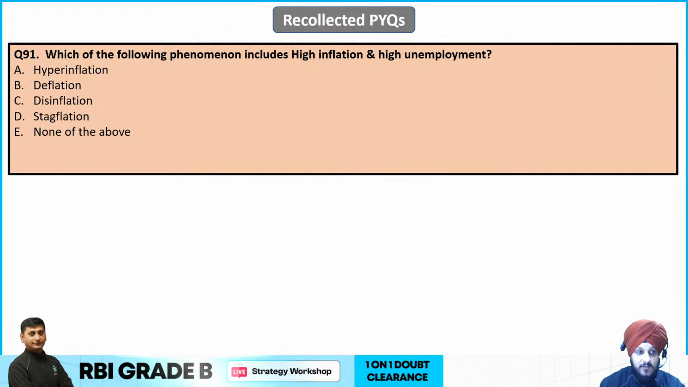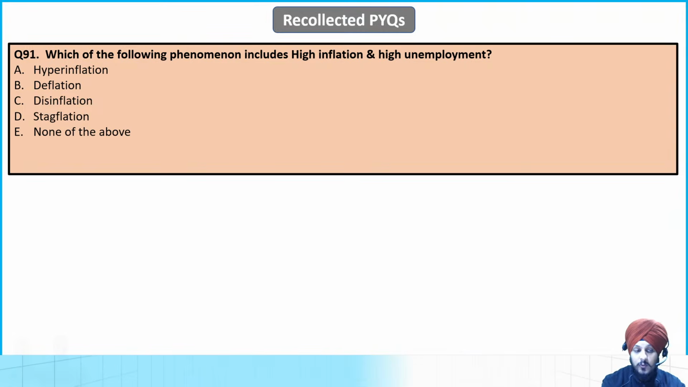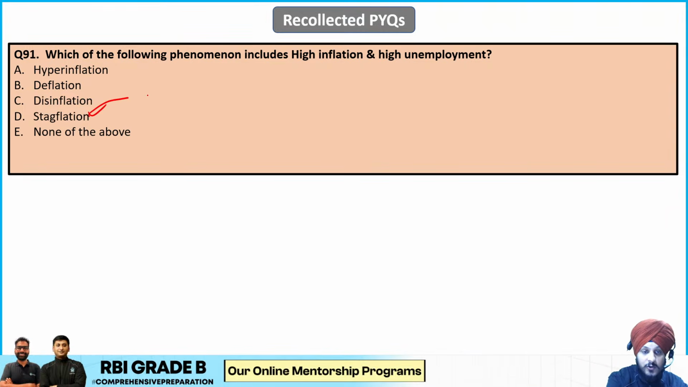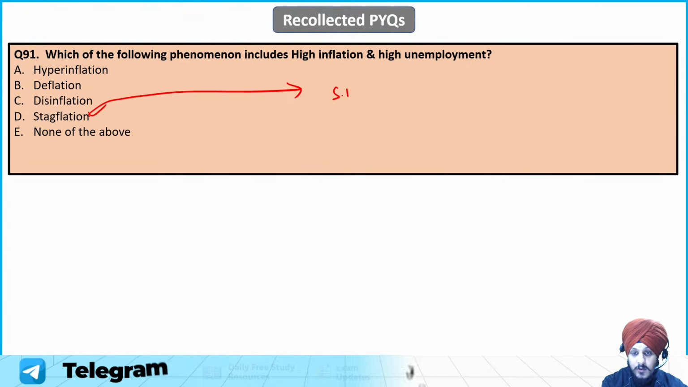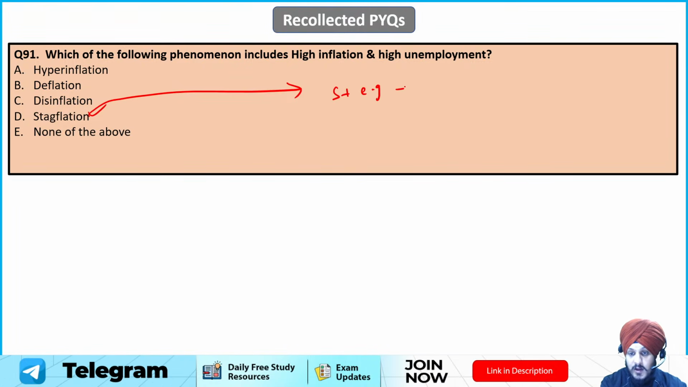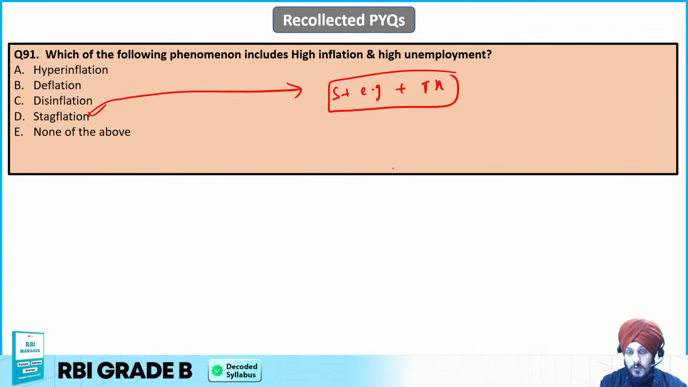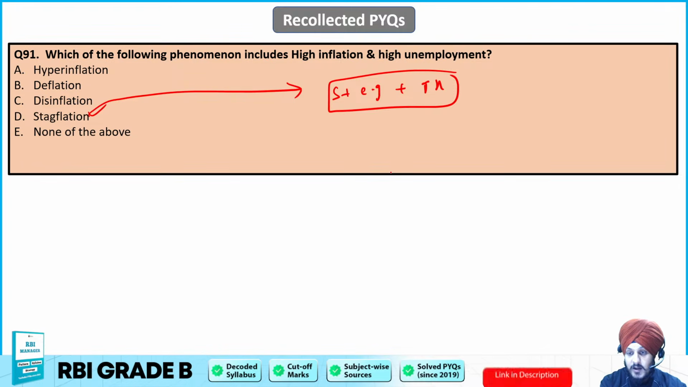Moving on to question number 91. Which of the following phenomena includes high inflation and high unemployment? So of course the answer is going to be what? We know that it is going to be stagflation, because during the stagflation what happens? We have stagnant economic growth plus high inflation that is there.